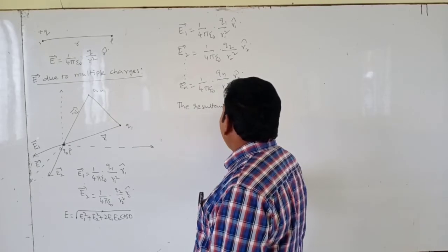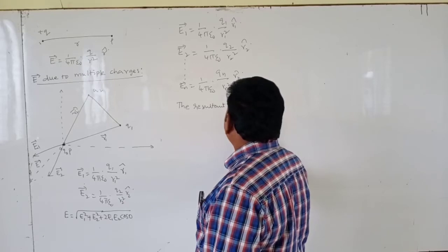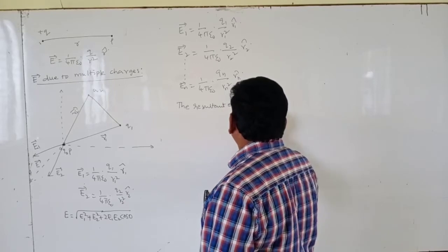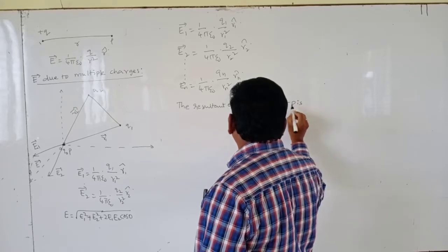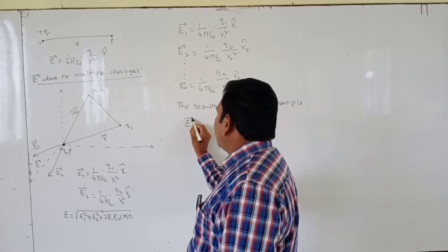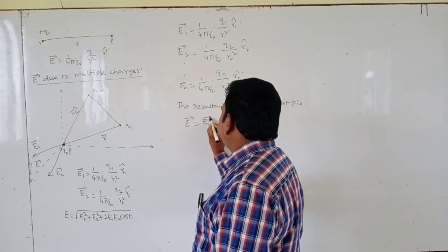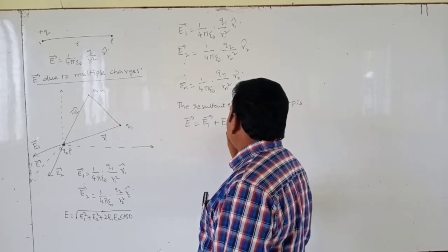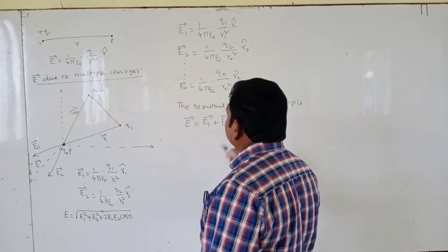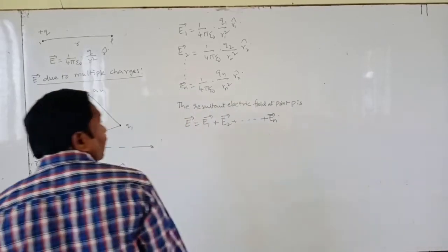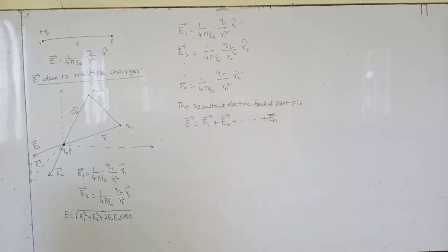The resultant electric field at point P is E bar equals E1 bar plus E2 bar plus and so on plus En bar. So this is the formula for multiple charges.